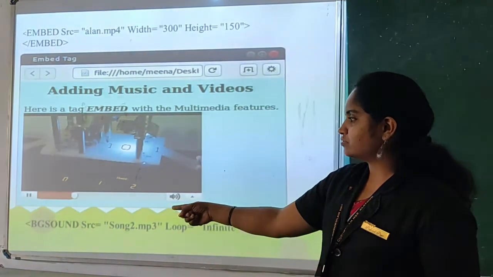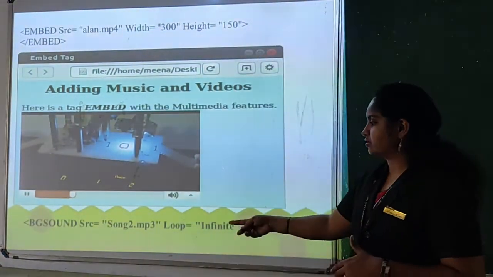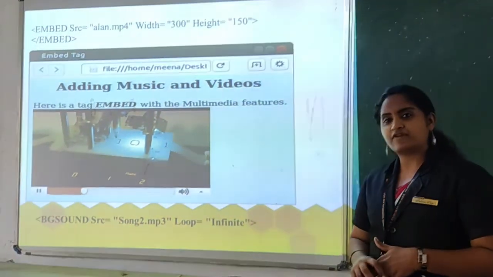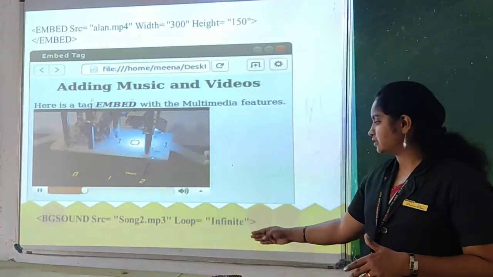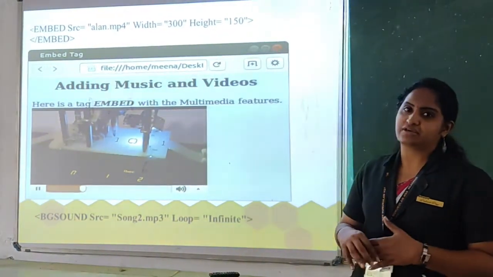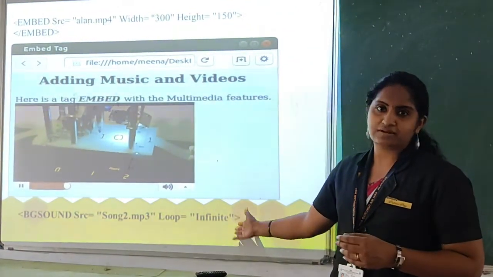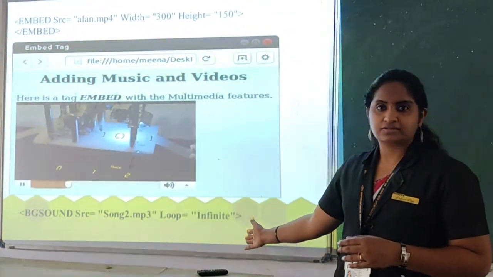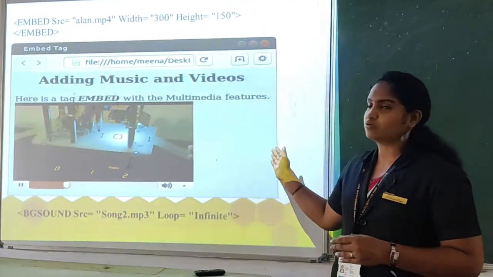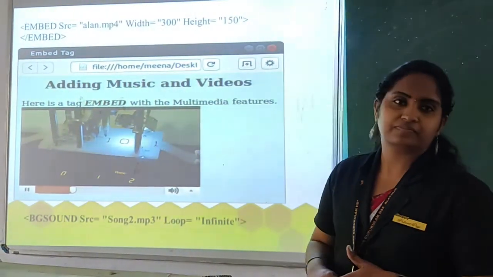Okay, here you can use the tag bgsound and the attribute is src and you can include the particular file. Okay, with extension MP3 and the loop means to repeat the action. Okay, you can include the options also, infinite, or you can use it with particular timers. Okay, so you can include the background sound for that web page also. Clear? Using these options.